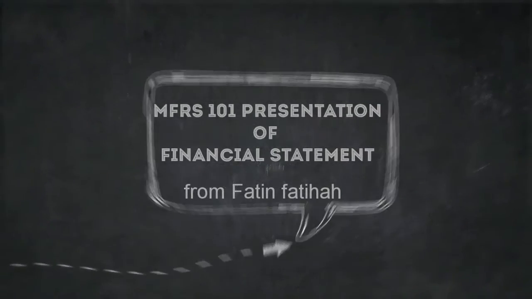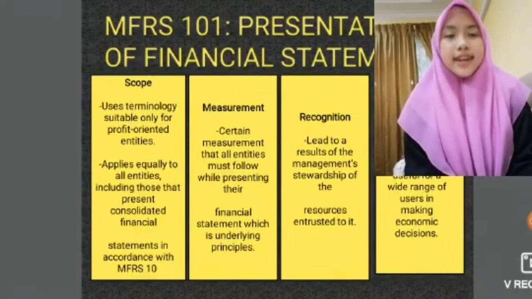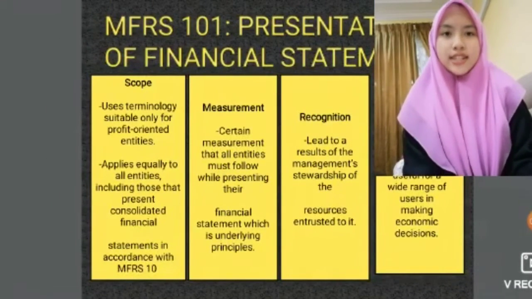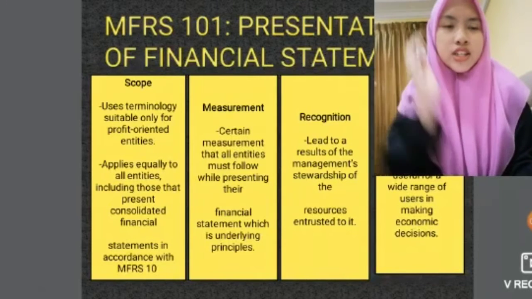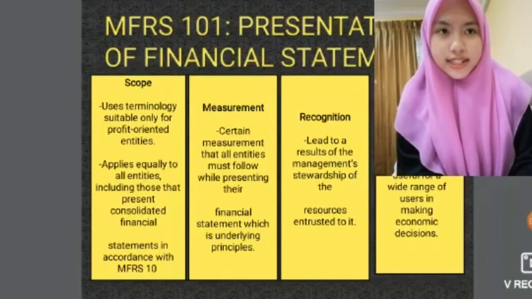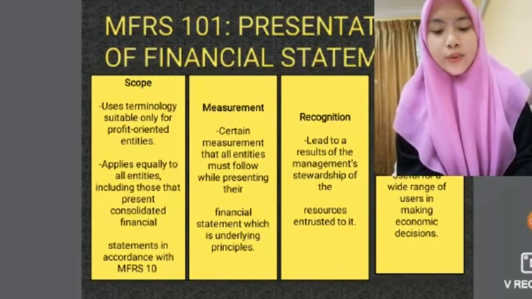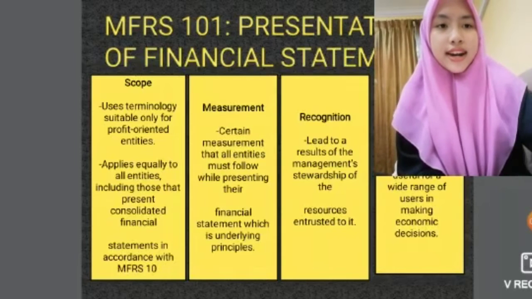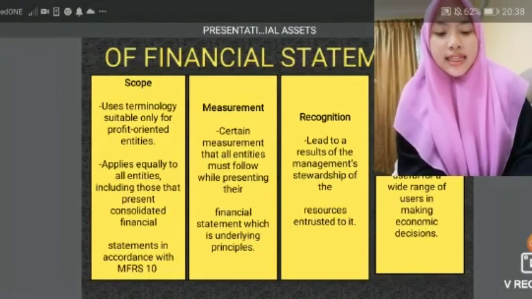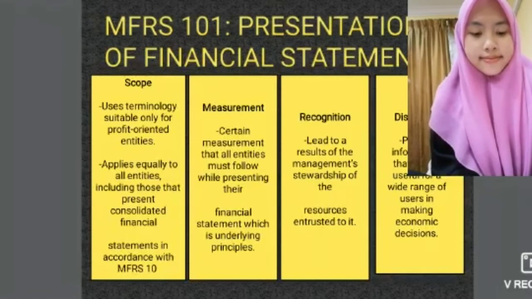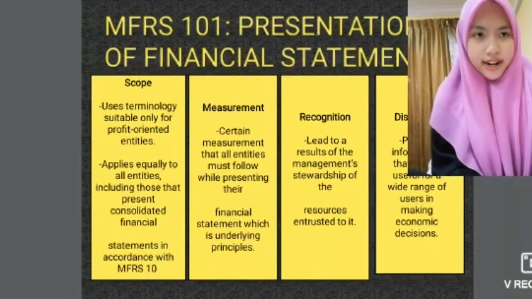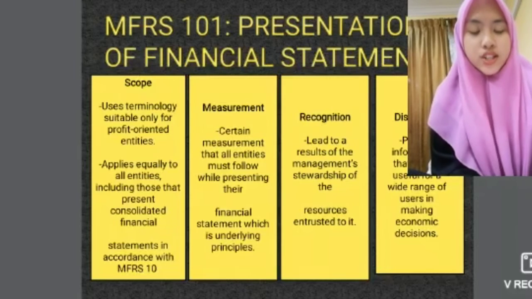MFRS 101. MFRS 101, which is presentation of financial statements. Its scope uses terminology suitable only for profit-oriented entities, which means for other MFRS, they set out the recognition, measurement, and disclosure for their MFRS, but not for MFRS 101.